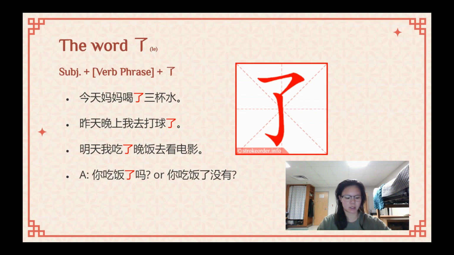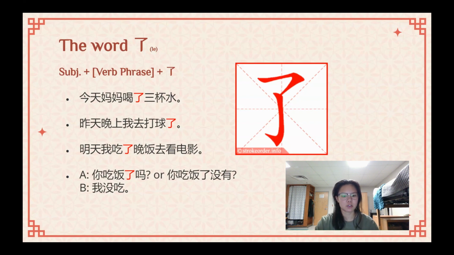And I'll get deeper into that. But it's still after that verb phrase, that verb, right? 你吃饭了吗? Oh, 你吃饭了没有? Both asking the same thing, but having to have that le after that verb or that verb phrase, very important. And then this is a responsible nature. I have not eaten. This is very important. If you have not eaten something, if you have not verbed something, never say le. That is very important because le indicates that you've done it.